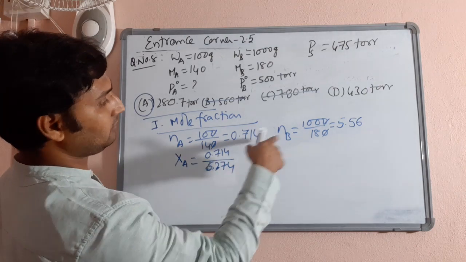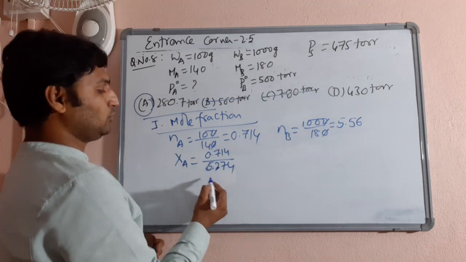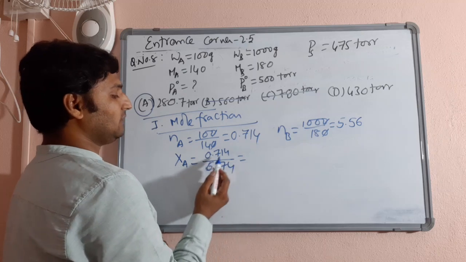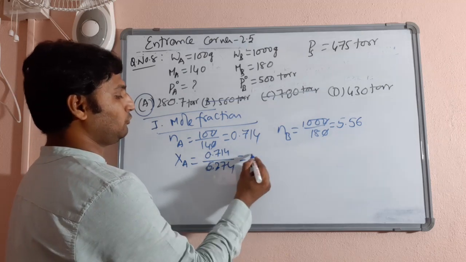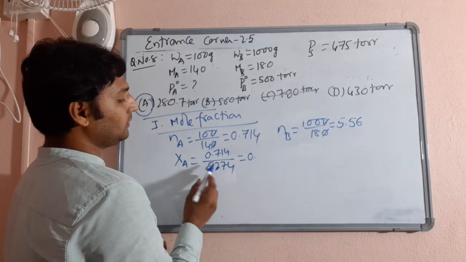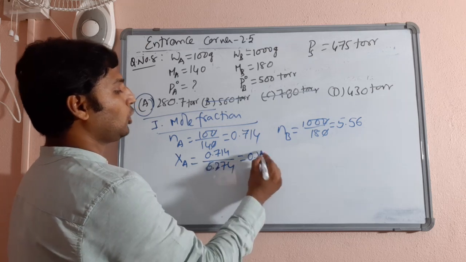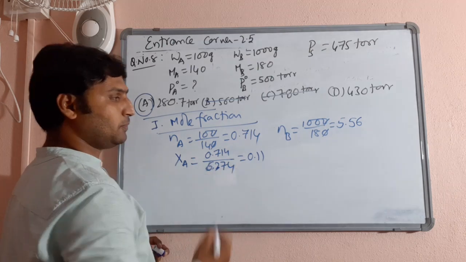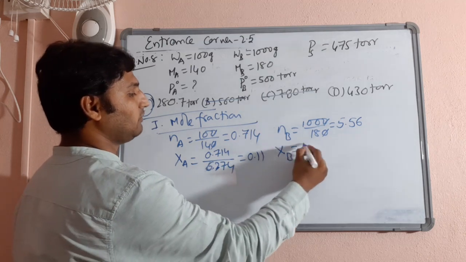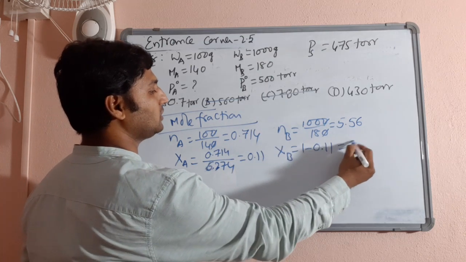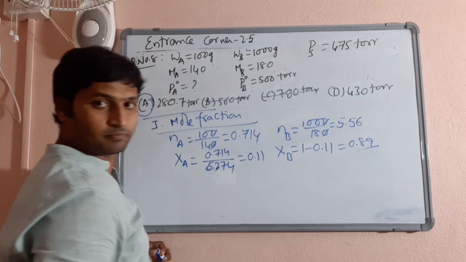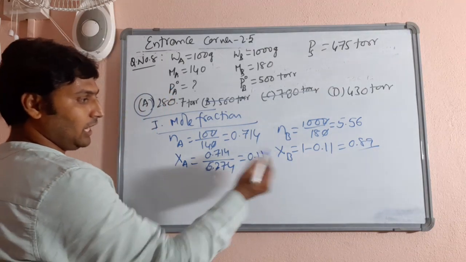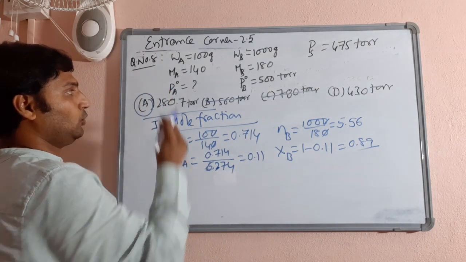Now 0.714 divided by 6.274 is almost 0.11. XA is almost 0.11. So obviously XB will be 1 minus 0.11, which will be 0.89. Now you see, we got XB. You need PA naught.